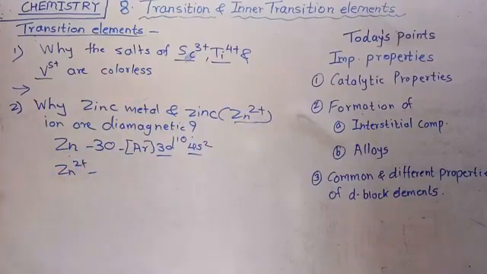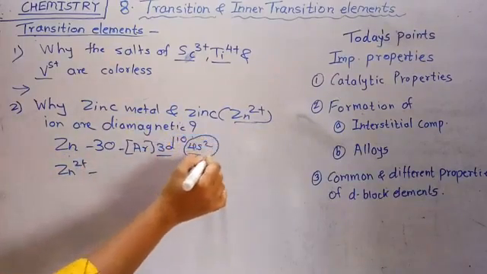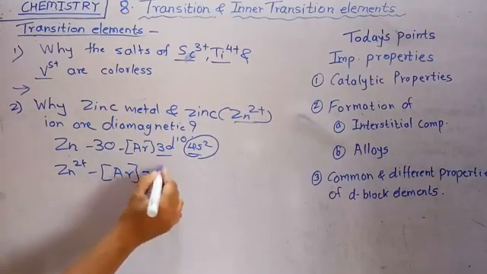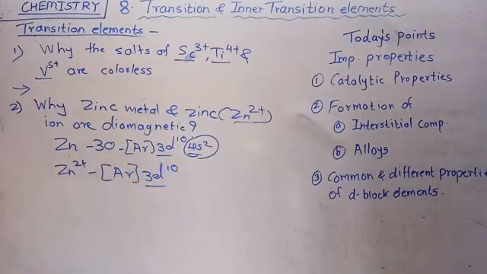Then the second one is zinc 2 plus. There is a removal of 2 electrons from the 4s, and that forms the electronic configuration argon 3d10. There are a total of 10 electrons in 3d, and also all electron spins are paired. So zinc metal and zinc 2 plus ions are diamagnetic in nature. Clear?